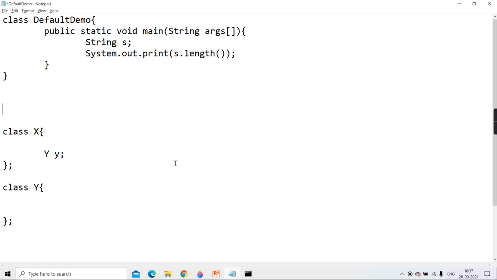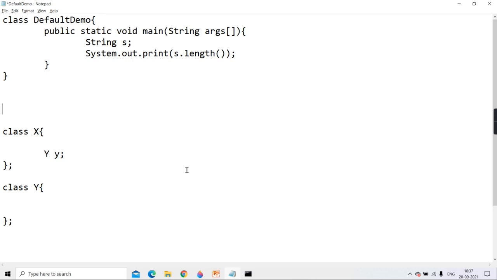At the time of interpretation, nothing is unknown, because the compiler has already converted the code to bytecode. Y class is known at the time of interpretation.